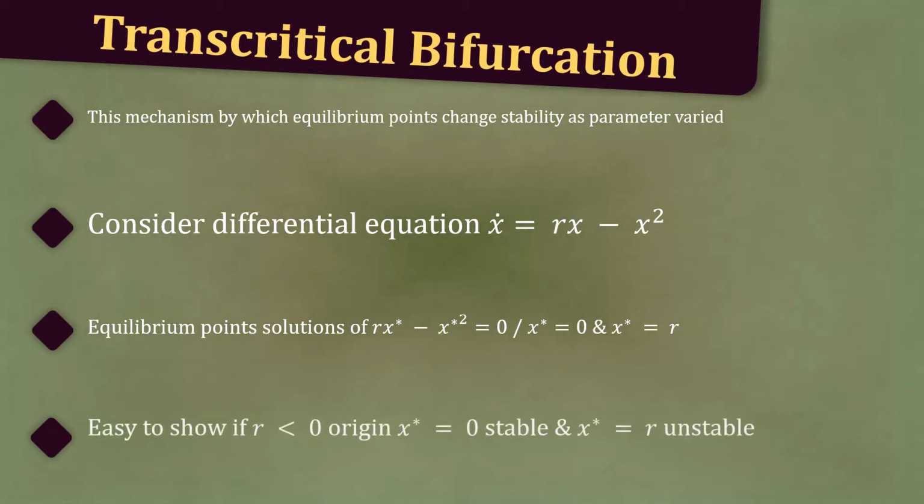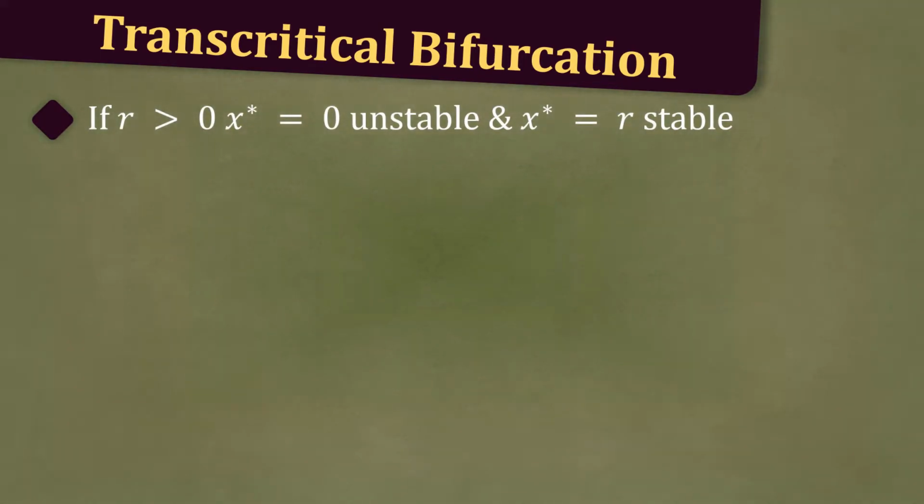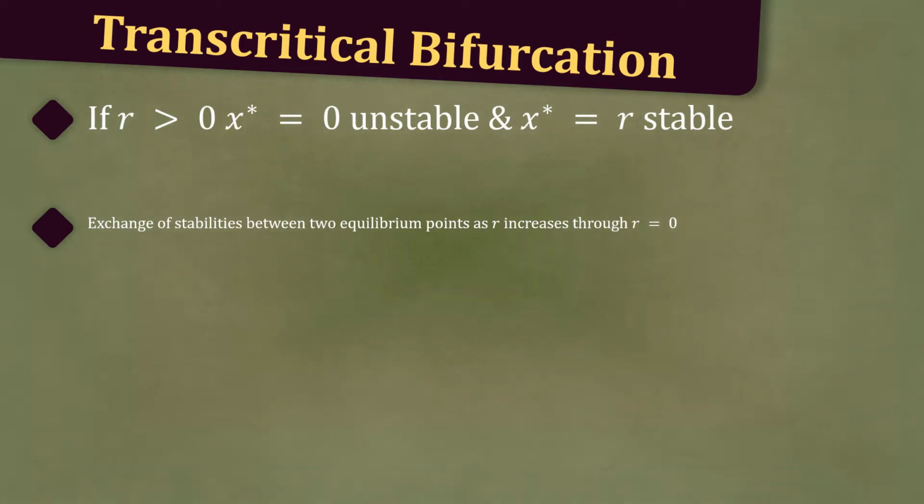It is easy to show that if r is less than 0, the origin x star is equal to 0 is stable and x star is equal to r is unstable. If r is greater than 0, then x star equal to 0 is unstable and x star equal to r is stable. Thus, there is an exchange of stabilities between the two equilibrium points as r increases through its critical value of r equal to 0.